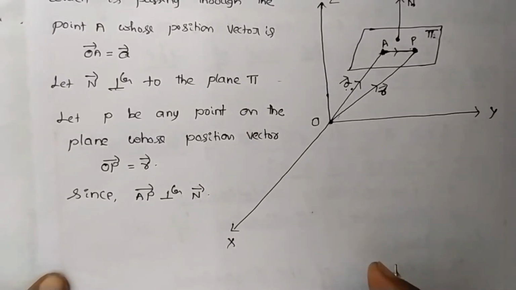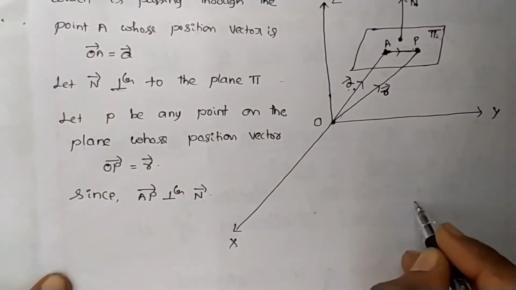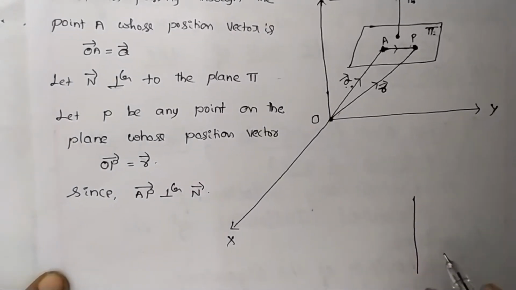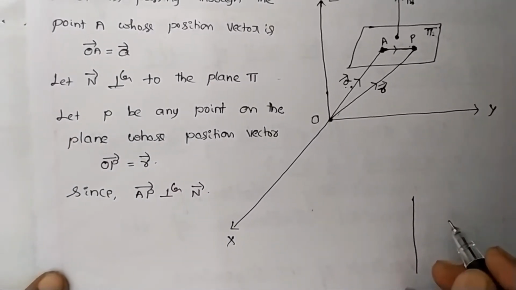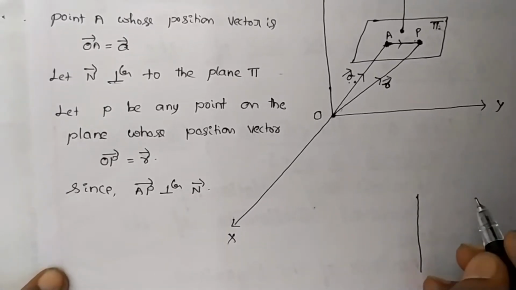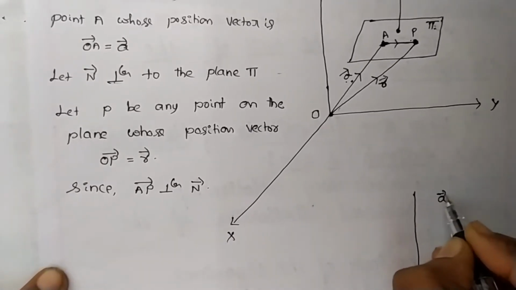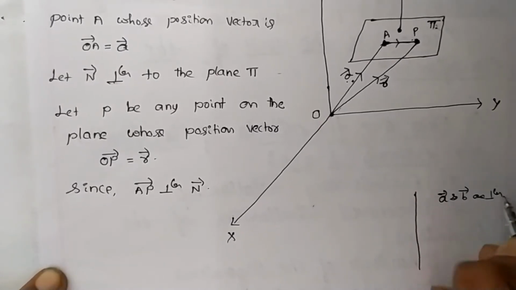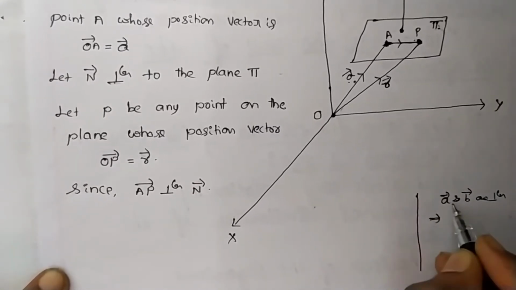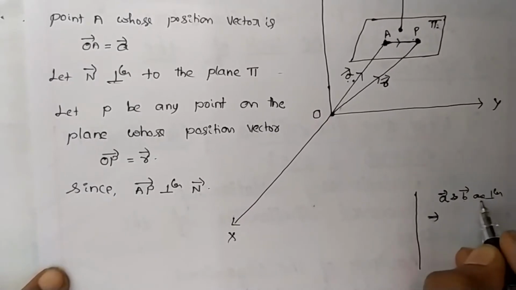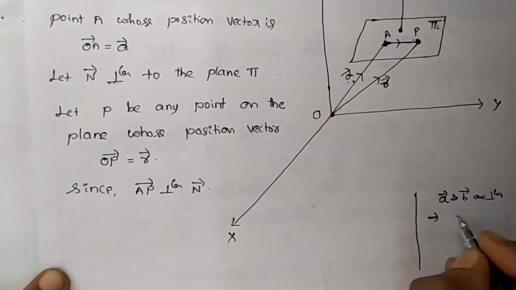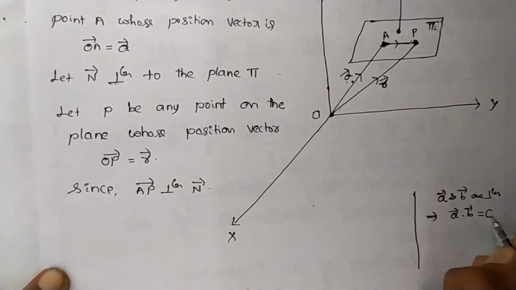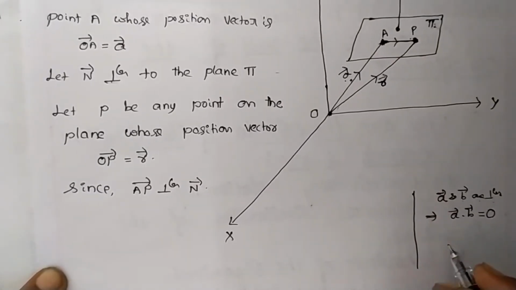Now you just recall the concept of vector algebra. If two vectors A vector and B vector are perpendicular, then what is the condition? A dot B equals 0, right?